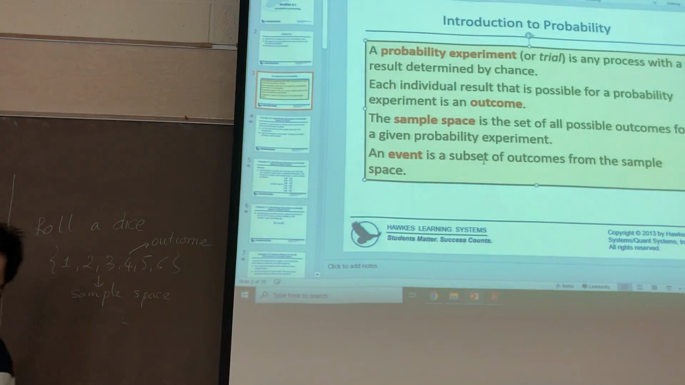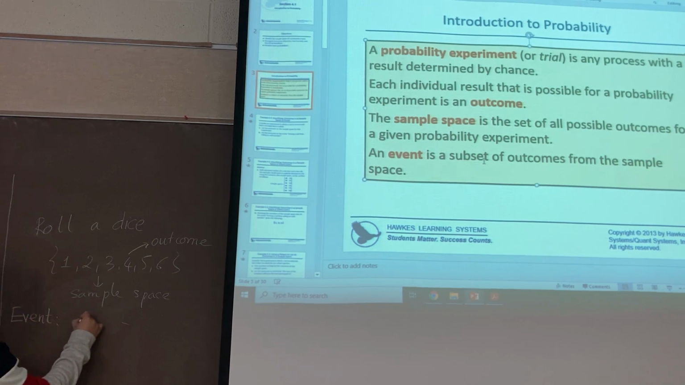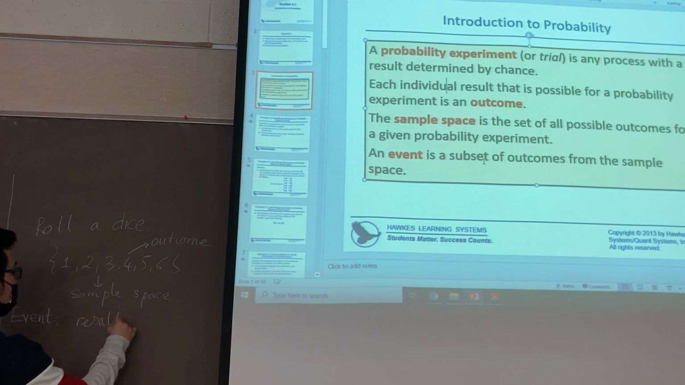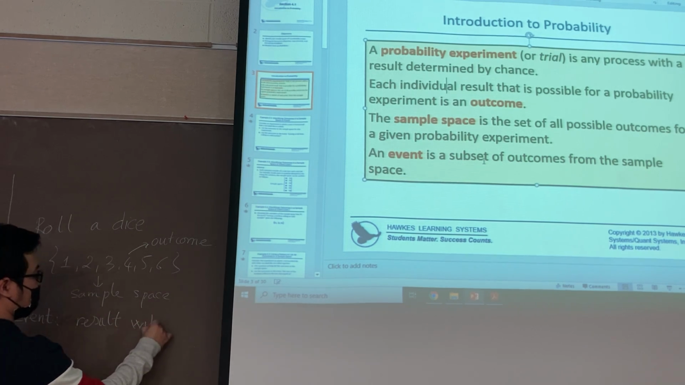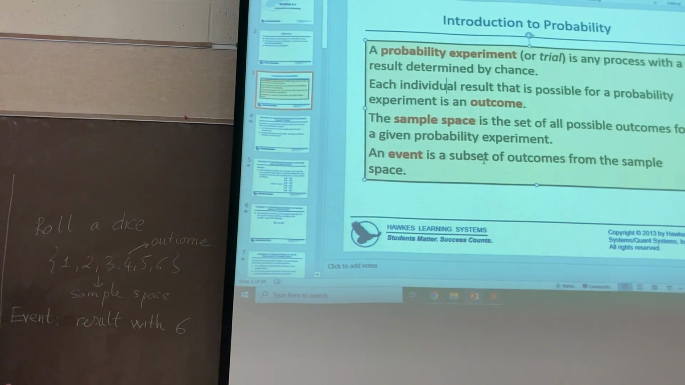An outcome. Okay. An event here. Maybe I will have an event where I want the result with 6. For example, something like this. I want to get a result with the point 6. That's an event.